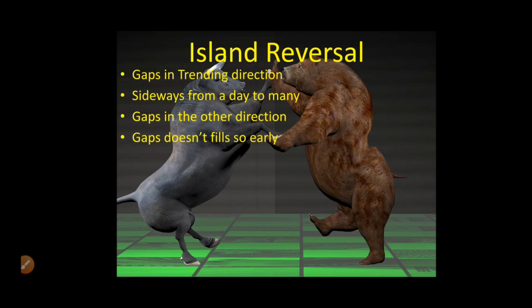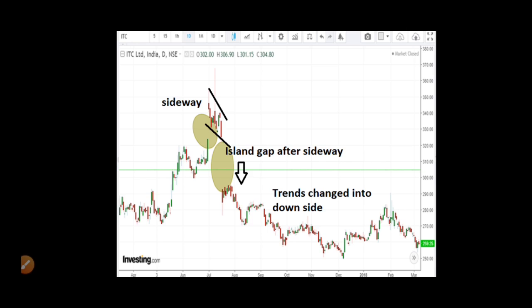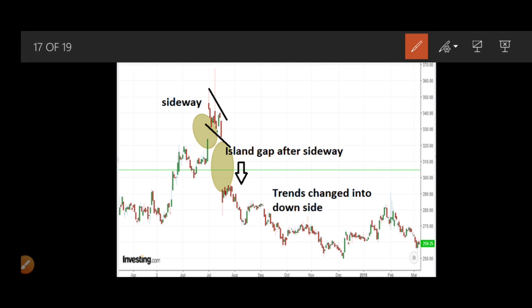Again, suppose you find this sideways market in a downtrend, suddenly you find a gap up in another direction, right? Again, this gap is not able to fill in a very short time. It takes some more time to fill this gap, right? And again I show some examples now. See here, this is a sideways market. So in this zone this is totally sideways market, which happened at the top of an uptrend market. Now the trend is a reversal.